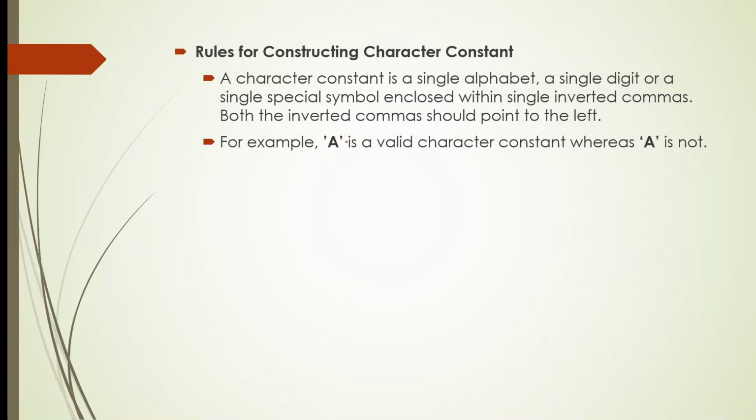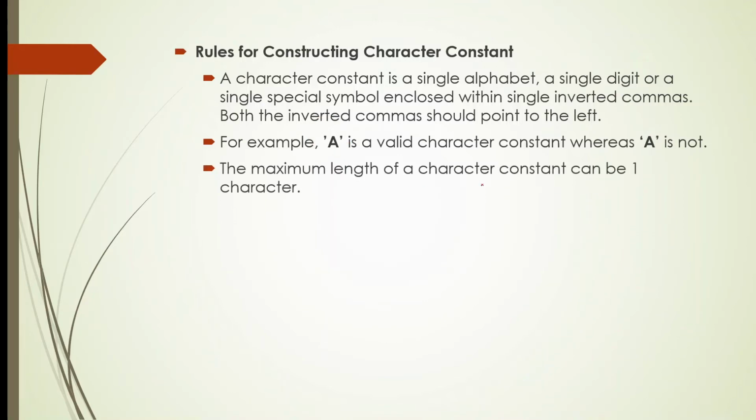Next point, the maximum length of a character constant can be one character. As a character's size is 1, that is the maximum length. Examples are 'A', 'I', '5', '=', and all are in single inverted commas. You can read here.